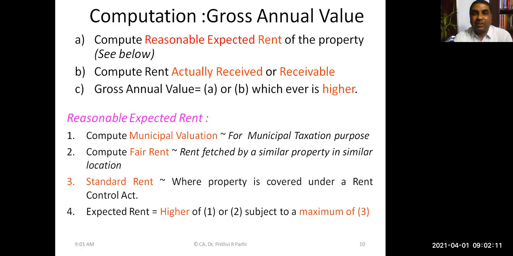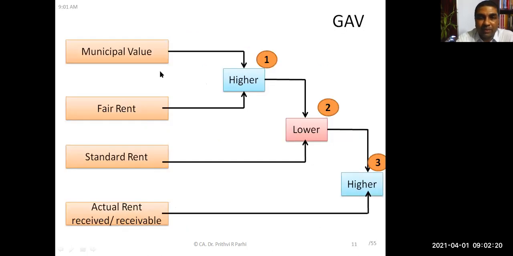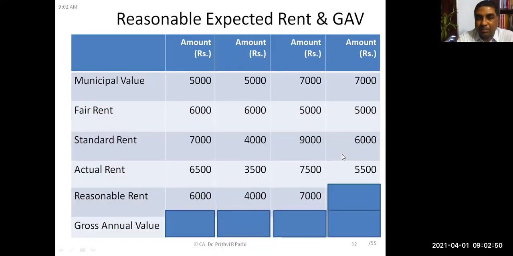The step here is to compute reasonable expected rent, compute rent actually received or receivable, whichever is higher you have to take. And you also know there is an upper cap. Before that, when computing the reasonable rent, we need to know the municipal valuation if it is available, or fair rent, whichever is higher. That will be taken as reasonable rent, but subject to a maximum limit of standard rent. Then that needs to be compared with the actual rent. Again we have to take the higher figure. This concept we have discussed and questions we have solved.